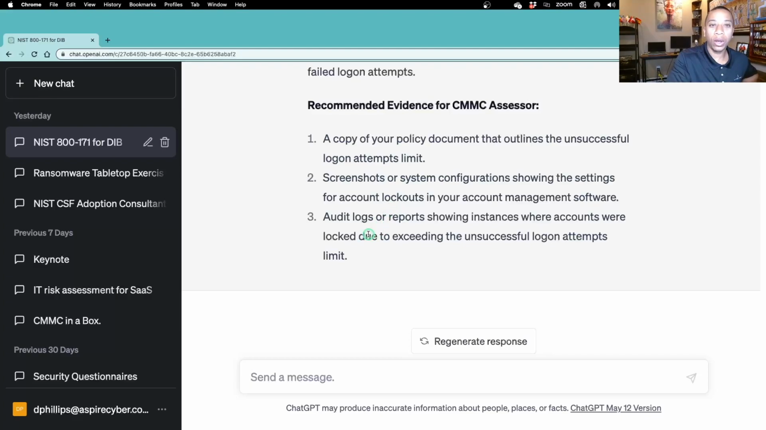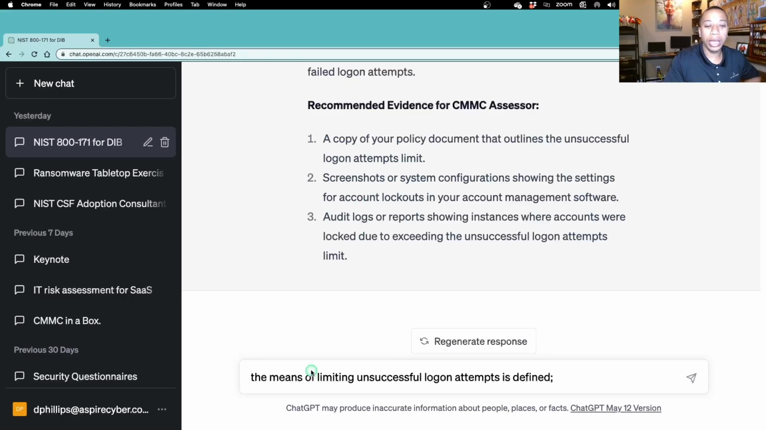And then there are audit logs that are going to show that accounts were locked out after exceeding unsuccessful logon attempts. For example, if your policy says that users are locked out after 3 unsuccessful logon attempts, but the audit logs show that someone attempted to log in 8 times into a system and they were not locked out, then we see that technical control is not working. Long story short, yeah, we need to fix that. We need to ensure that the lockout is being enforced.